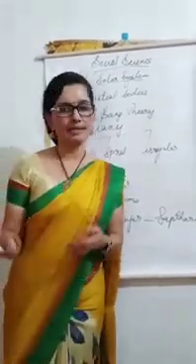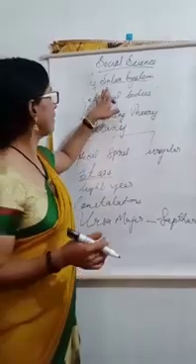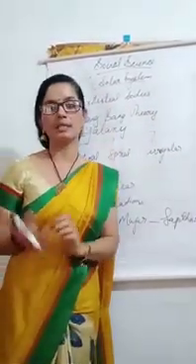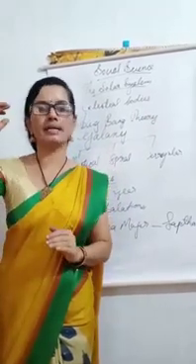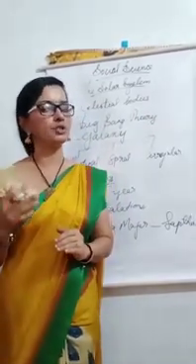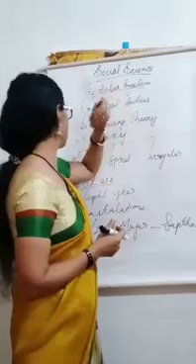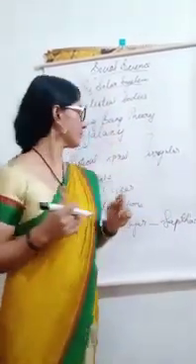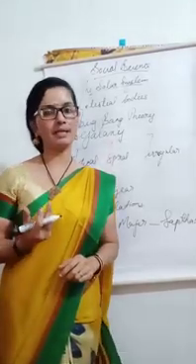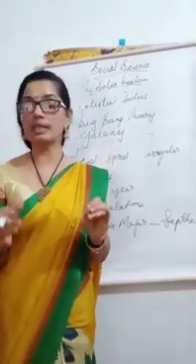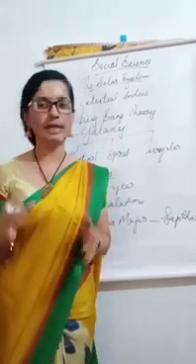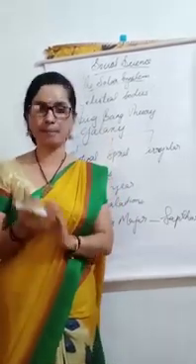Okay, dears. Once again, I am going to repeat all this. Celestial bodies. What are celestial bodies? The objects or things that we see in the sky at night or day are called celestial bodies. And next, the Big Bang theory. According to this theory, the universe came into being almost 14 billion years ago in a gigantic explosion called the Big Bang.